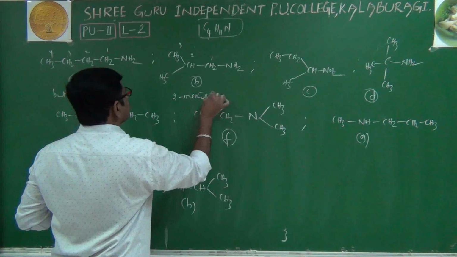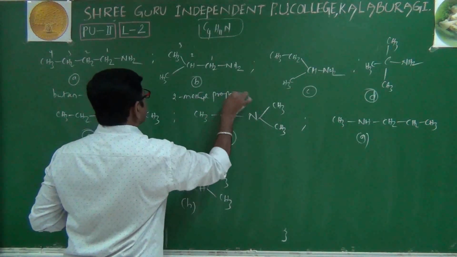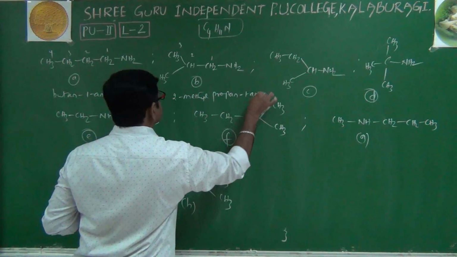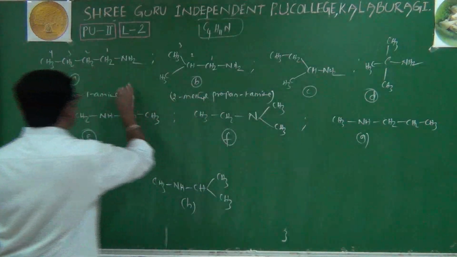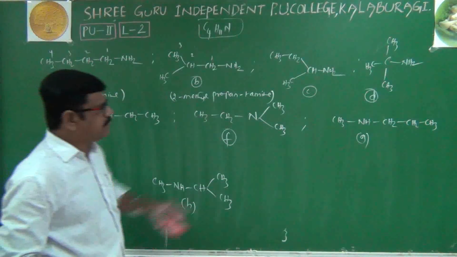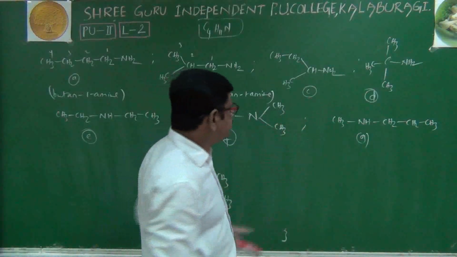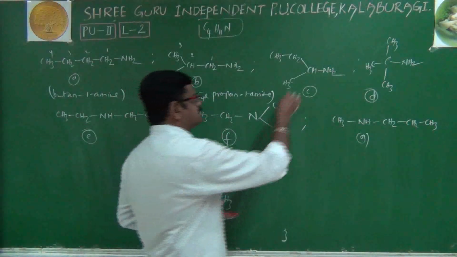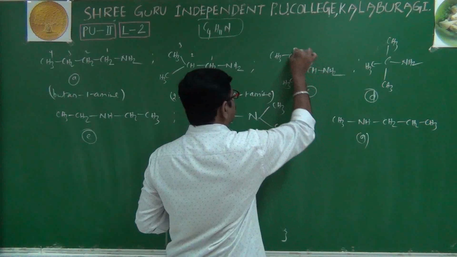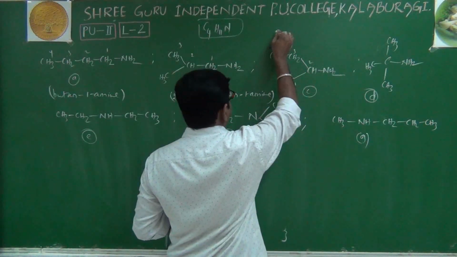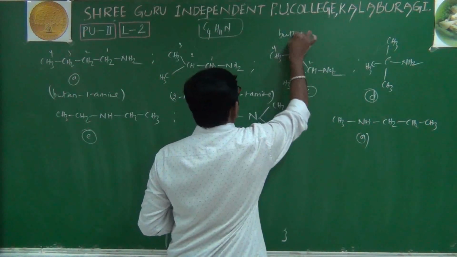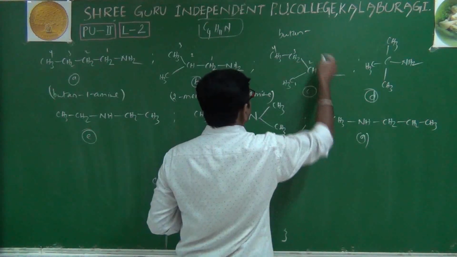2-methylpropan-1-amine is its IUPAC name. For this compound, we choose the longest chain, which will start from here: 1, 2, 3, 4. I will write its name here: that is butane-2-amine.